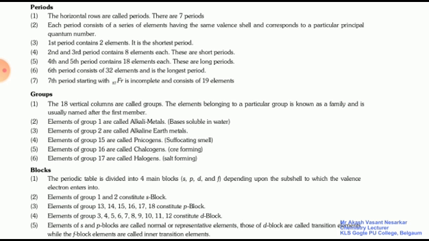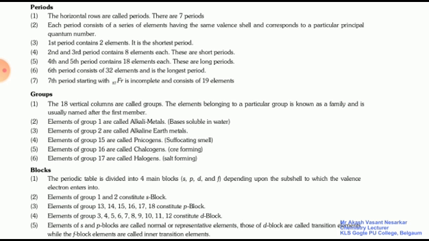So this is about the periods. There are 7 periods. The first period is the shortest period. The fourth and fifth periods are long, and the sixth period is the longest period. Sixth period consists of 32 elements, so it is known as the longest period.